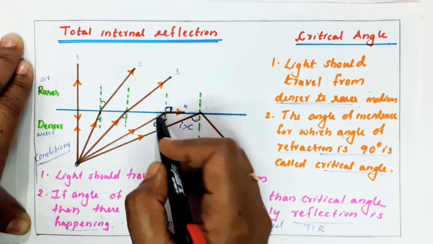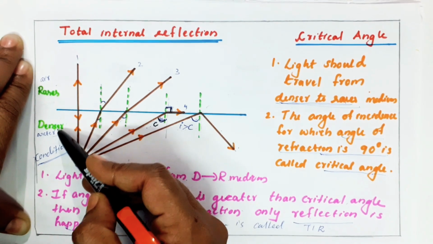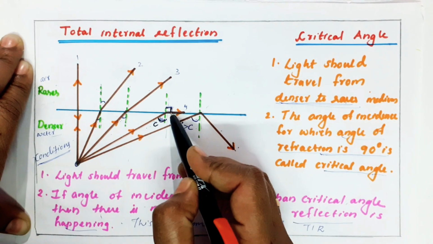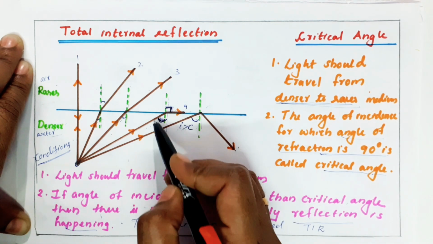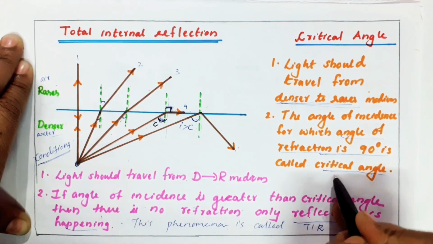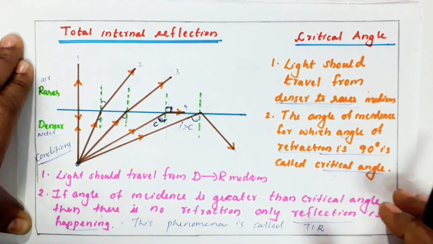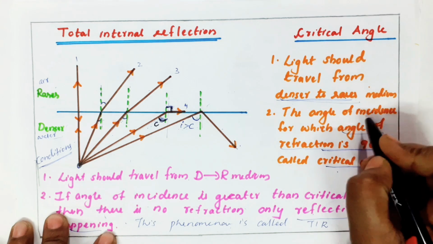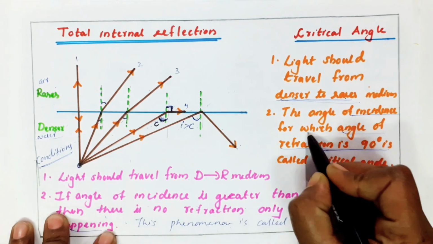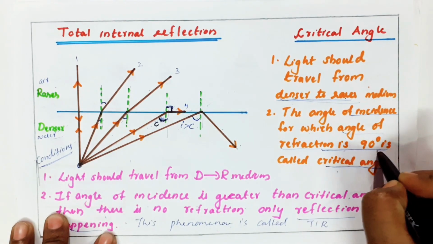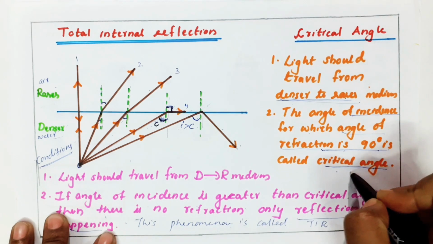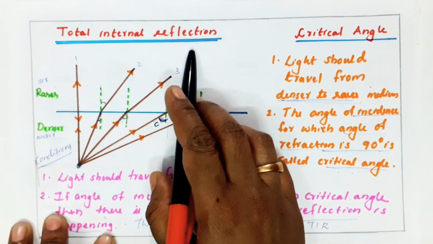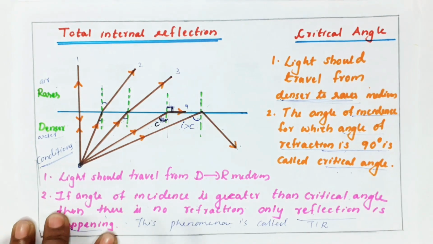So I can tell that in this case, my light travels from denser to rarer, and my angle of refraction became 90. So this angle of incidence is called critical angle. So what is critical angle? Critical angle is nothing but the angle of incidence for which the angle of refraction is 90 degree. It is called by the name critical angle. Then total internal reflection is a continuation from here.